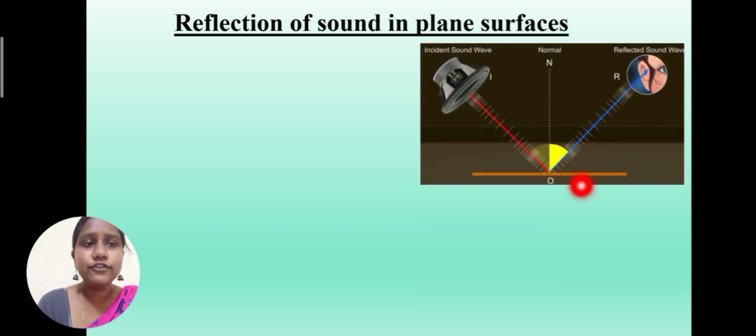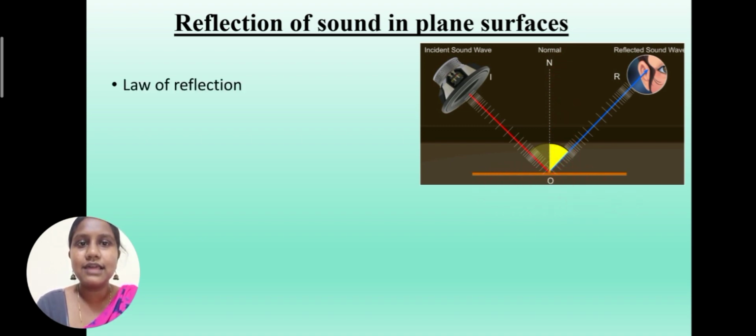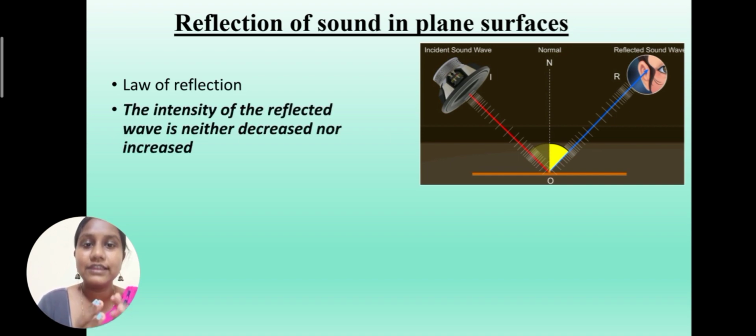So if you observe this image, there is an incident wave, there is a reflected wave, and then there is a normal. All this lies in the same plane. So this is according to the laws of reflection. As we know, the incident angle and the reflected angle will be same, and also the incident wave, the normal, and the reflected wave will lie in the same plane. So this explains the laws of reflection. And in this, the intensity of the reflected wave is neither decreased nor increased.